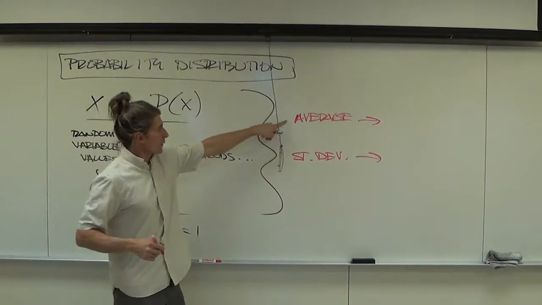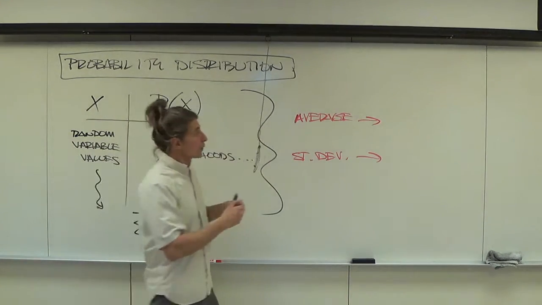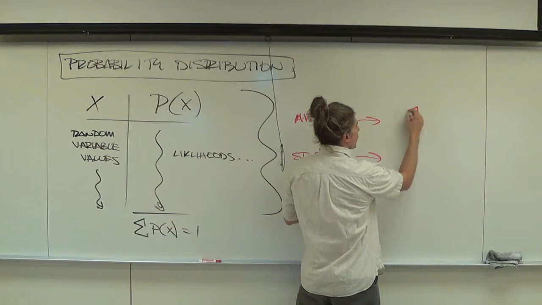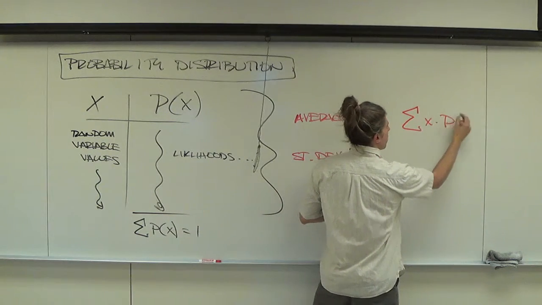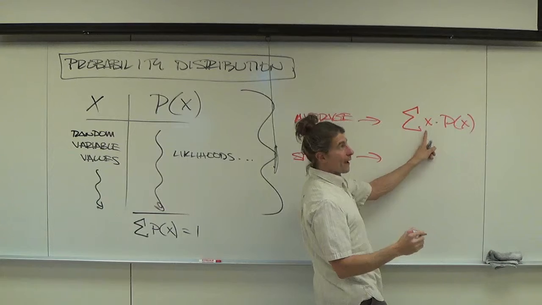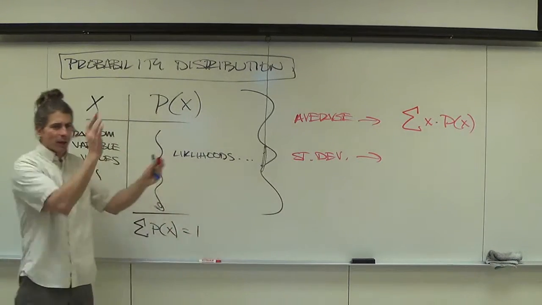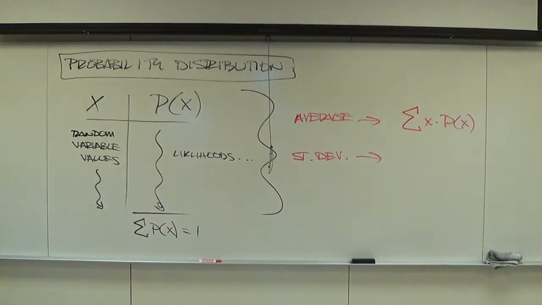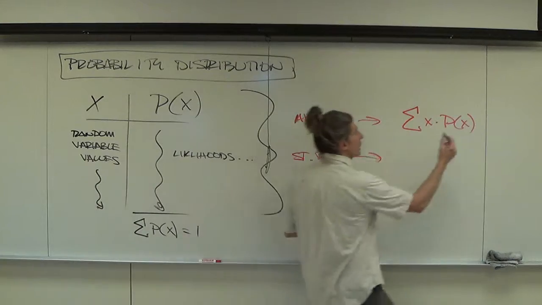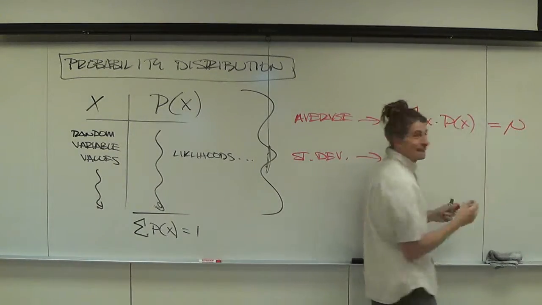So the average and the standard deviation, the way we calculated it manually was we added up each of the random variable values times their probabilities. And we derived that formula really quickly because we knew what a weighted mean looked like, and then we adjusted it for this new distribution. Remember what we can call it now, though? We can call it mu instead of x bar.